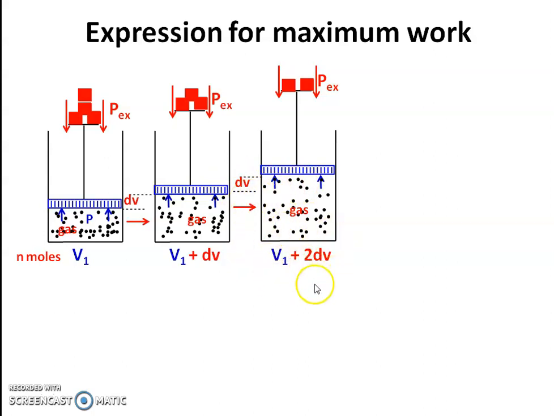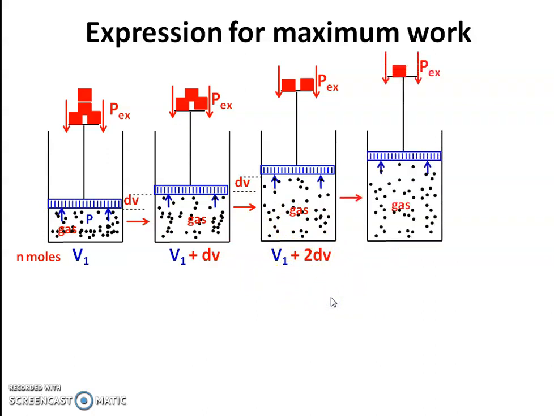Then the resulting volume will be V1 plus 2 dV. The initial volume is V1, and during the second expansion there is a change in volume again by dV, and therefore after the second expansion the total volume will be V1 plus 2 dV.